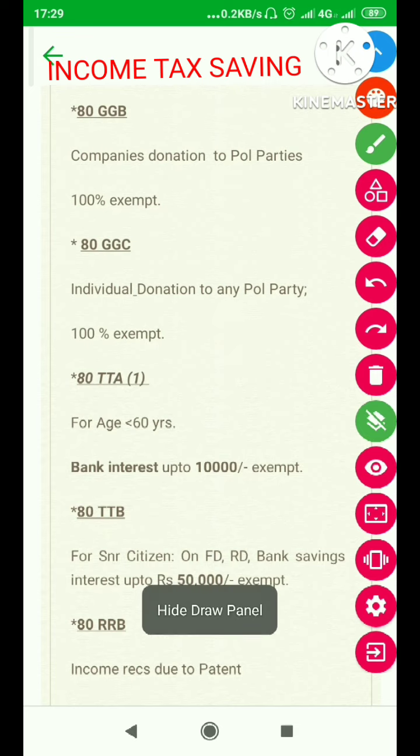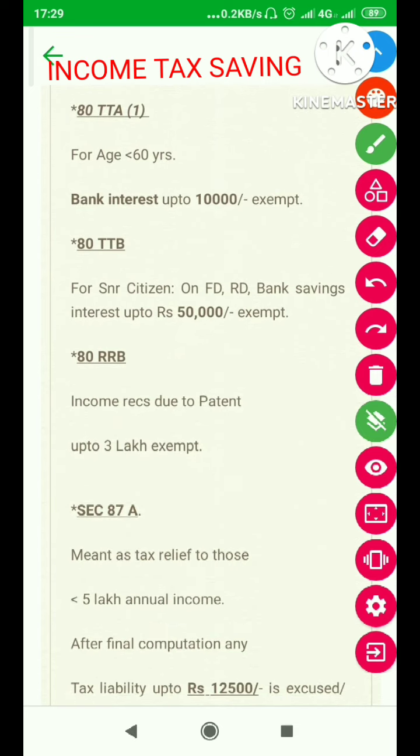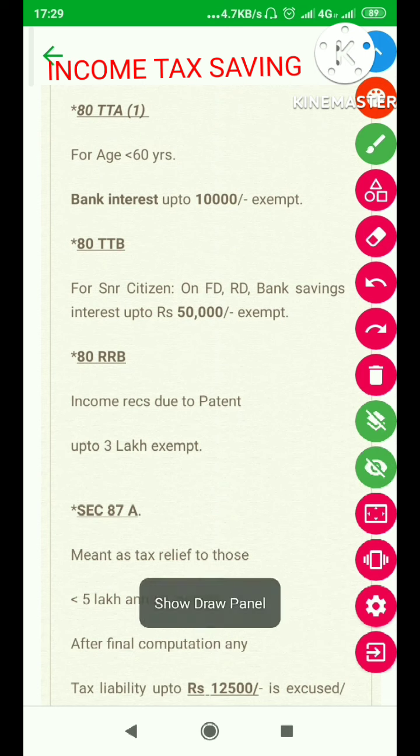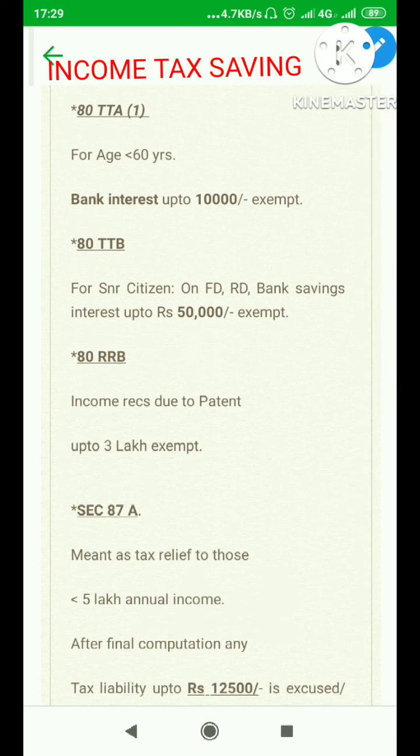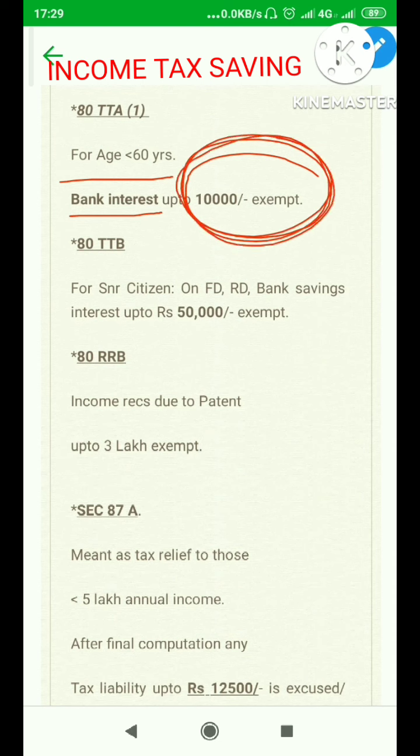Now let's go down a little further. 80TTA. Very important clause, very important section rather. A large number of times we forget it. We don't tell our CA. We all have some amount, 1, 2, 5 lakh rupees in a bank. The interest earned from that amount is a part of your income. And if you are below 60 years, on your saving bank account, only saving bank account, not FDs and RDs, interest earned up to rupees 10,000 is exempted from income tax. Please remind your CA for this.